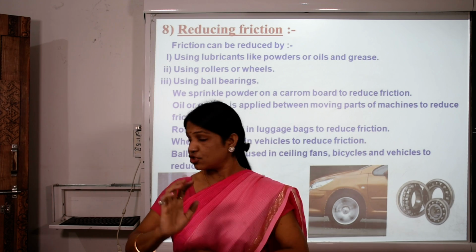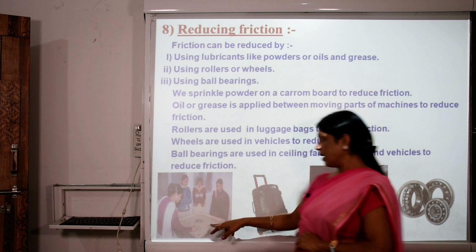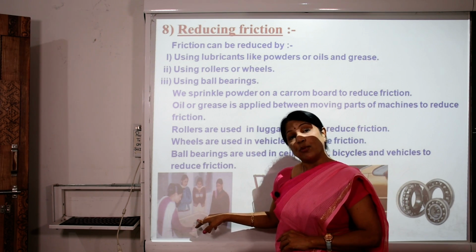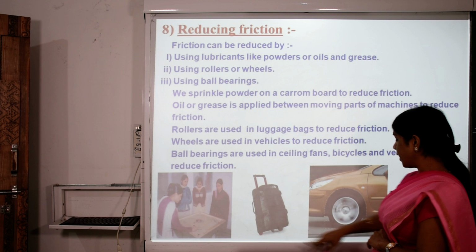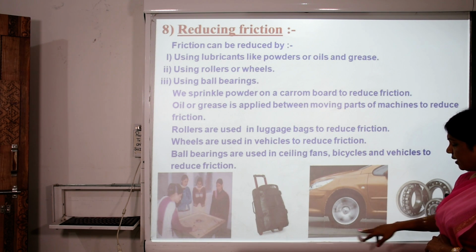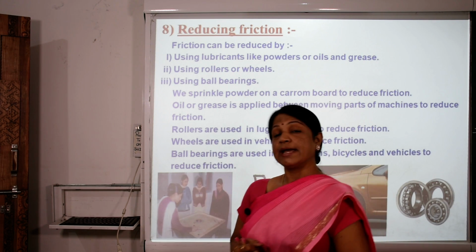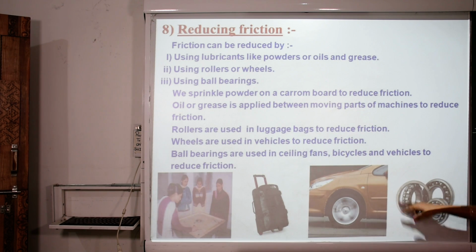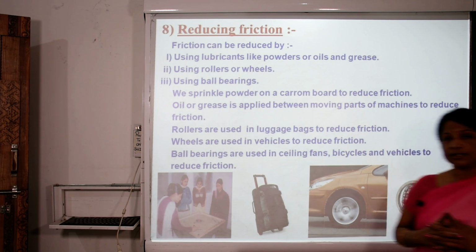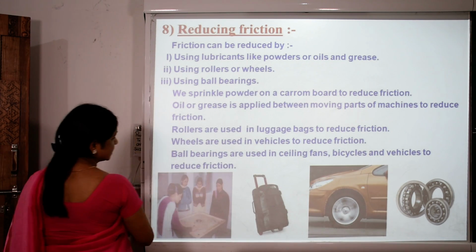It is the friction. Here, these people are playing carom, and they simply added boric powder to reduce the friction. Here is the trolley bag. It is an example of the wheel. It has grooves, and this is also an example of car wheels, and they can move due to the friction. It is the ball bearing of any type of motor, such as a ceiling fan or any other motor. It is an example. So now let's see further.